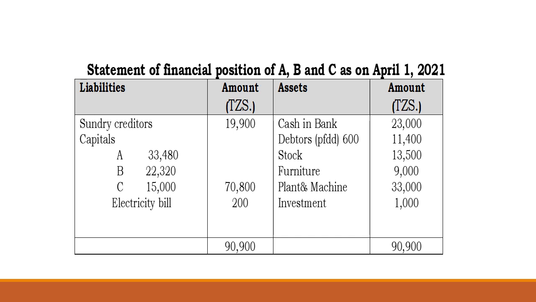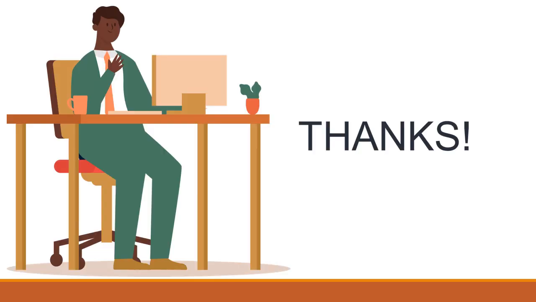the statement of financial position, where sundry creditors will be 19. Capitals we take from the capital accounts, the electricity bill, cash in bank we change. Debtors, we less provision for doubtful debts. Stock will remain 13. Furniture, 9,000. Plant and machinery goes up by 10%, so it will be 33,000, and investment. So this is how we can see it. Thank you for listening.